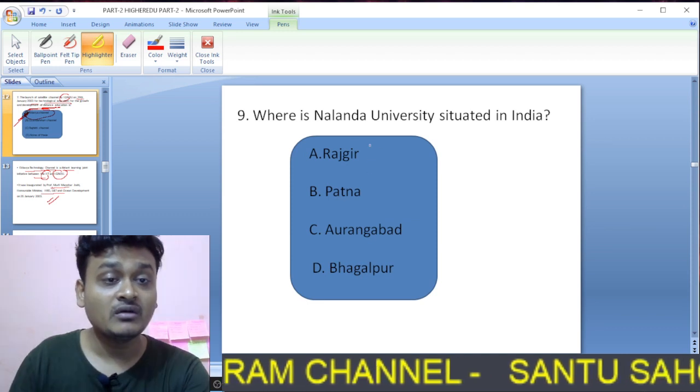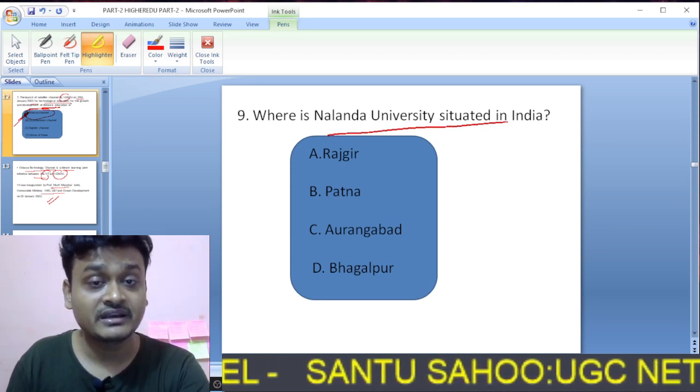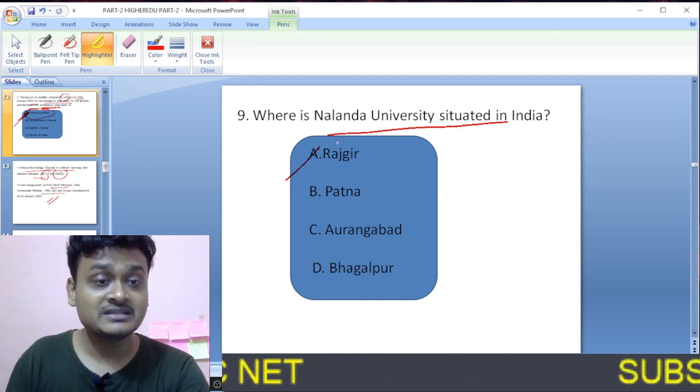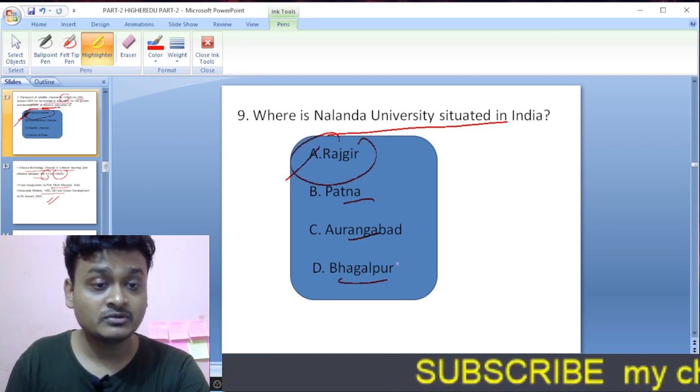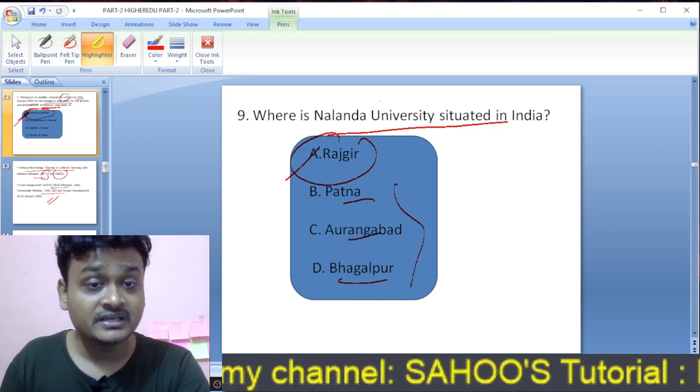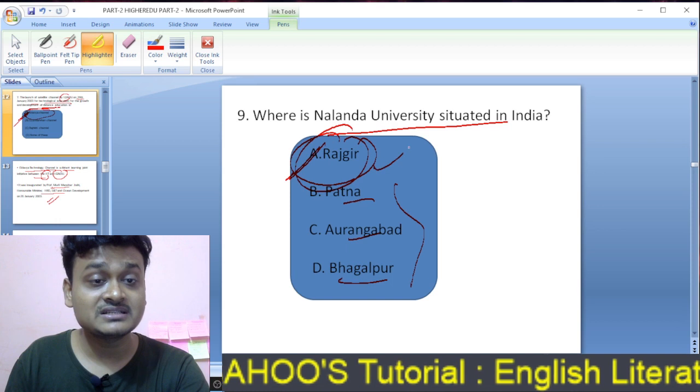Moving to question number 9. Where is Nalanda University situated in India? Nalanda University is situated in Bihar's Rajgir. So here A is the right option. Patna, Aurangabad, Bhagalpur are all part of Bihar, but Nalanda University is situated in Rajgir.